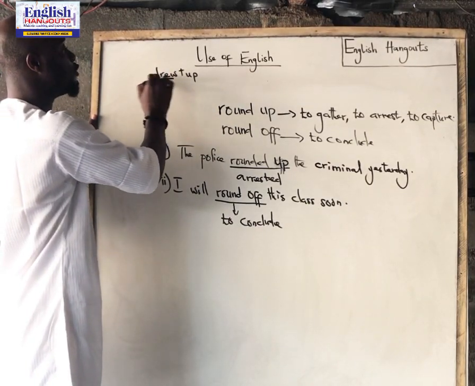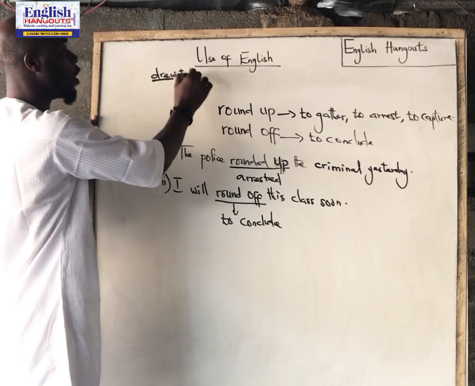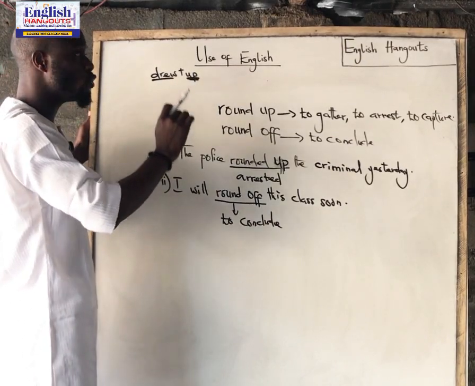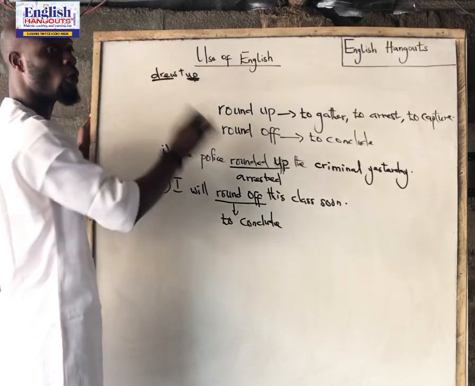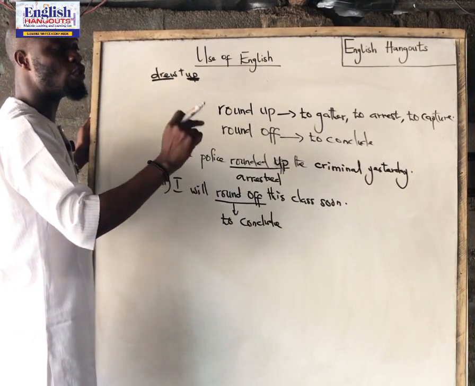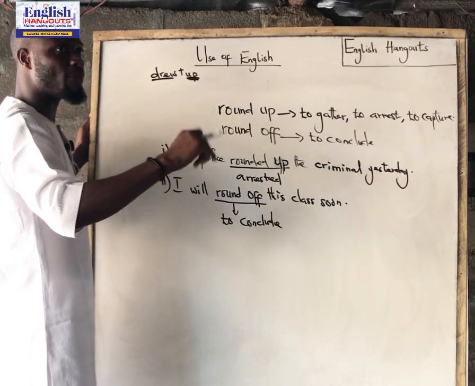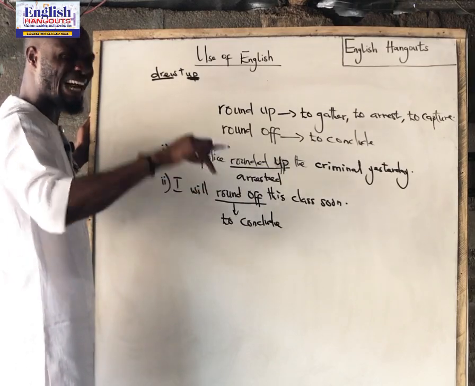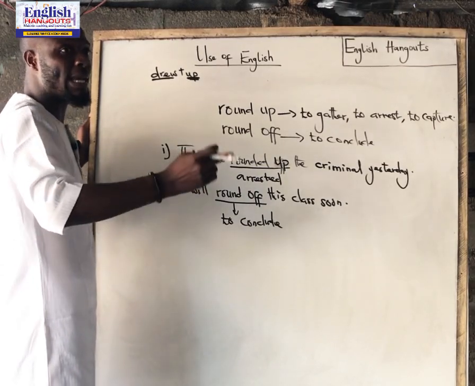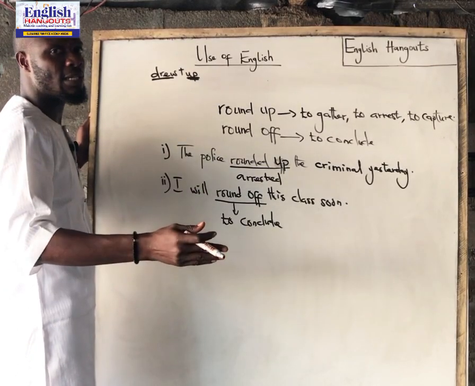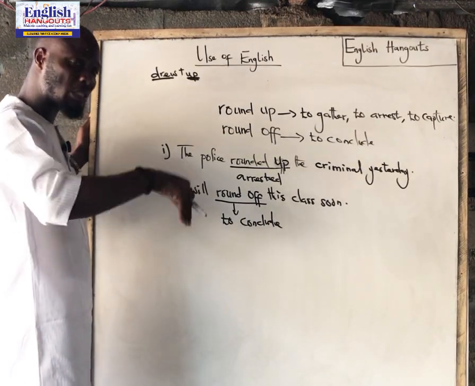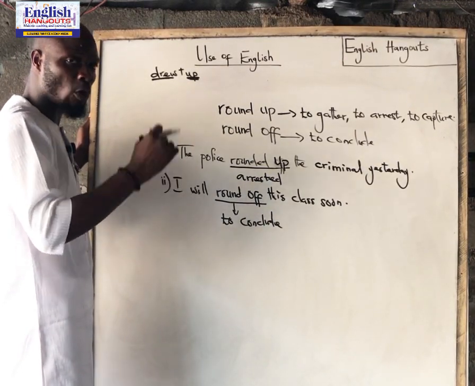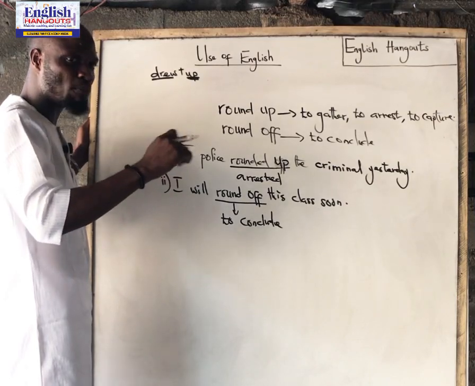So your knowledge of drew and your knowledge of up cannot give you an insight into the meaning of drew up. When you have a verb followed by either a preposition or an adverb, there can be a variety of meanings. So students need to study phrasal verbs in context as well as the appropriate meaning and how you can use them.